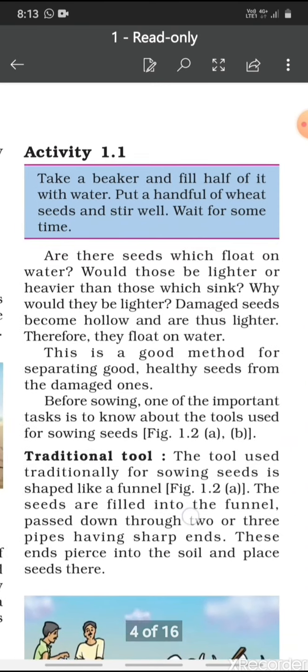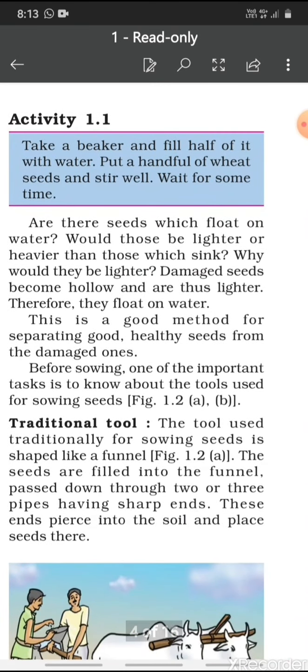Now, in relation to this, one activity is given. You can perform this activity at home also. Now what you have to do, you have to take a beaker or a cup or any glass, fill half of that utensil with water, and then put a handful of any grain which is available at your home in it and stir well. Then after some time, record your observation.